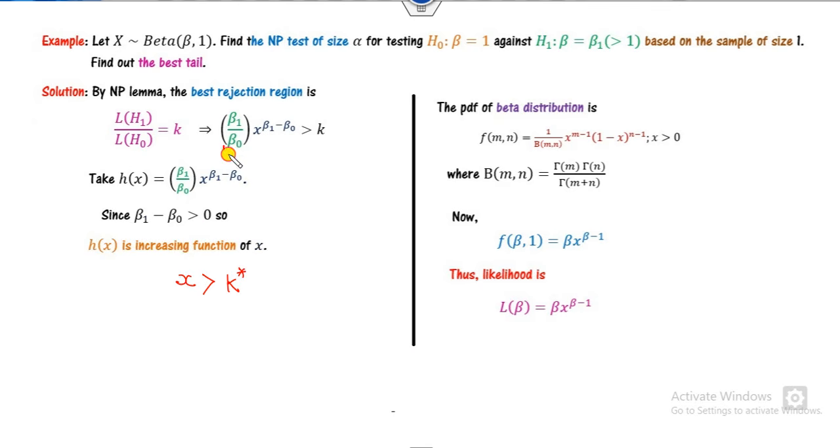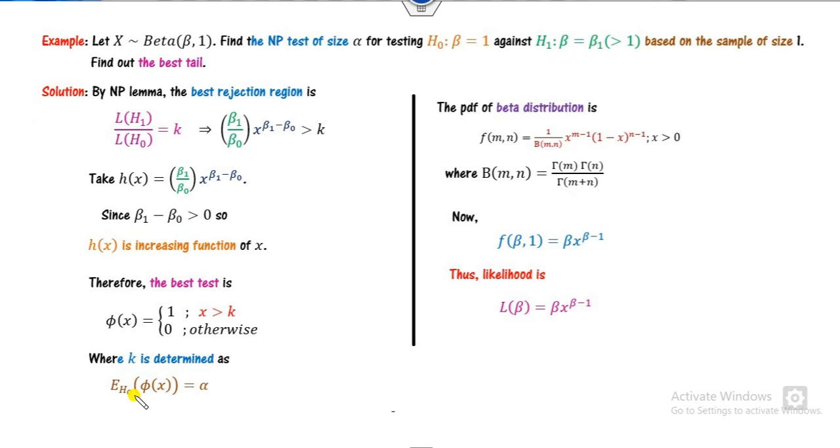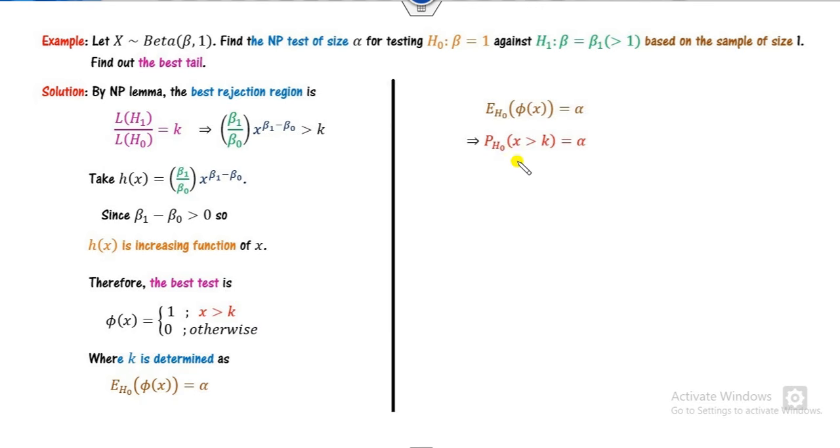You can take a function, this is my h, and since beta is a positive number, it means it's an increasing function. Now your target is to find the value of k, or you can say k star. So how can you solve this? We can take it as here. So this is under the H0.